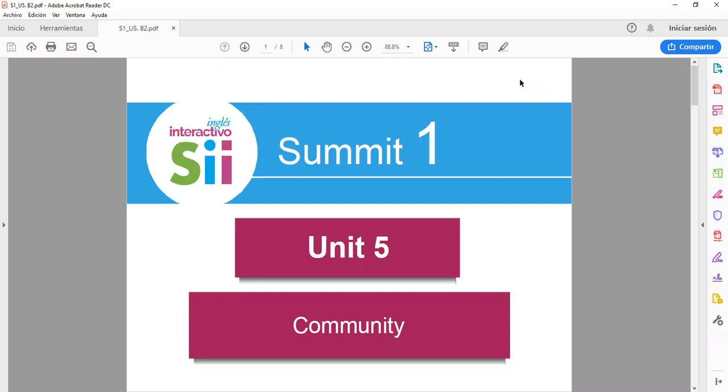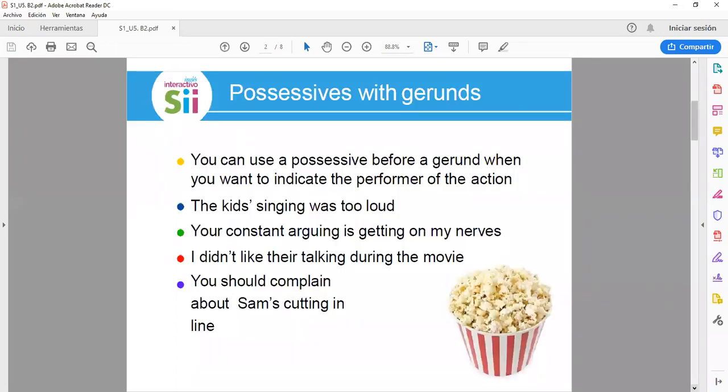Let's talk about community. Here we go. Today's objective is about possessive with gerunds. Here we have the objectives we have.